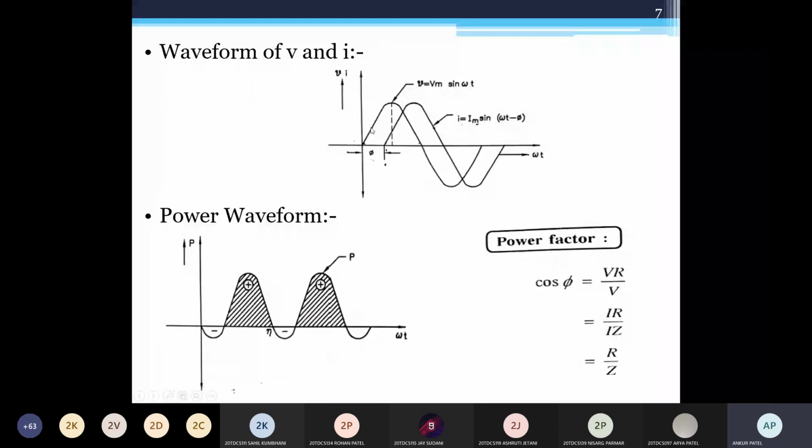So if you ask about this RL series circuit, then you need to write all these things. And how to draw this power diagram? Why is it drawn like this? Anyone have an idea?